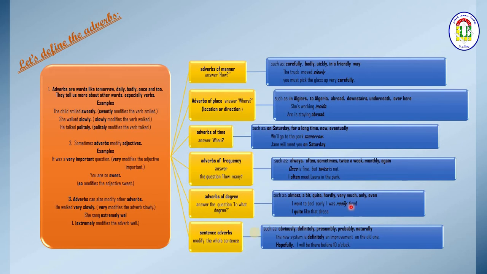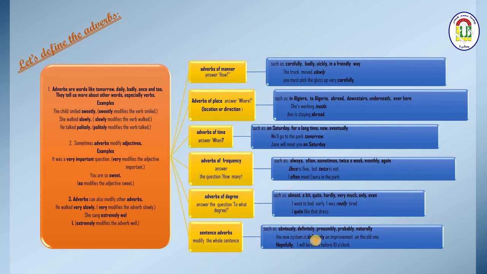Okay. Sentence adverbs are adverbs in English that modify the whole sentence. Examples of this: obviously, definitely, presumably, probably, and naturally.